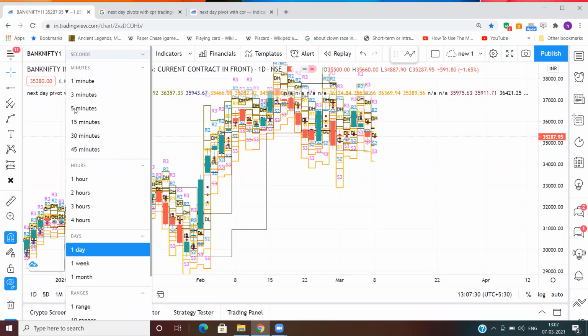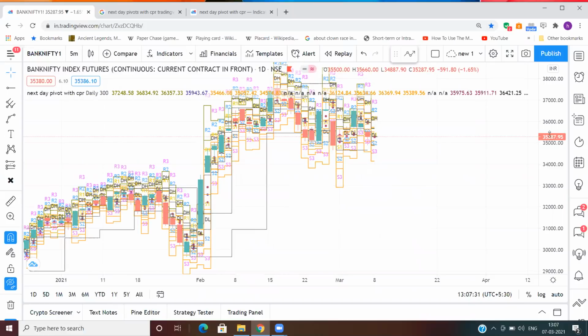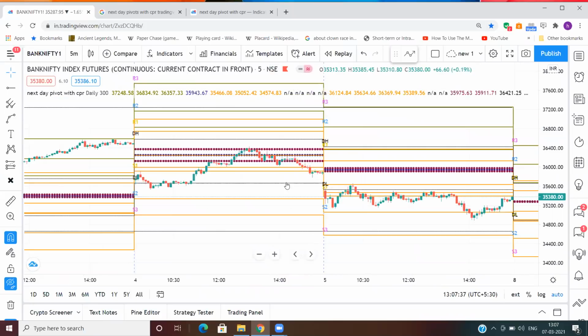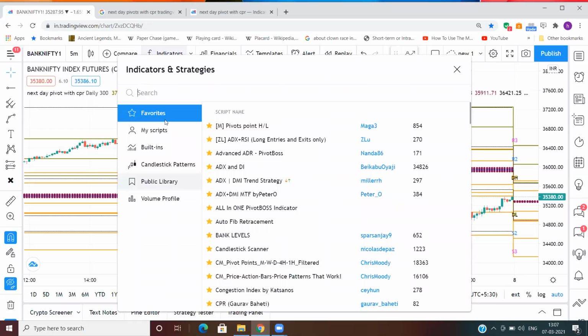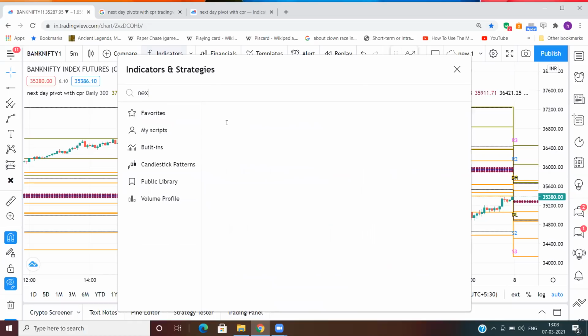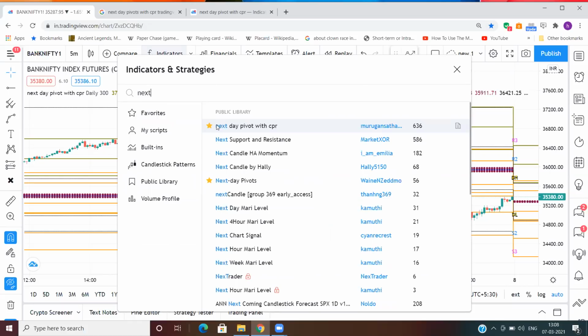And you have to make this 5 minutes. So till here, how I have used this and plotted this indicator, is this clear to every one of you? Yes. Okay, you just have to go to indicators, type next day. You go to public library, type next, and you will get this indicator, which you have to make it favorites, and then you add it to your chart.